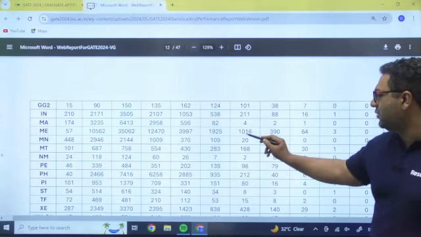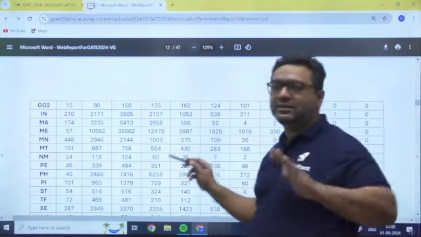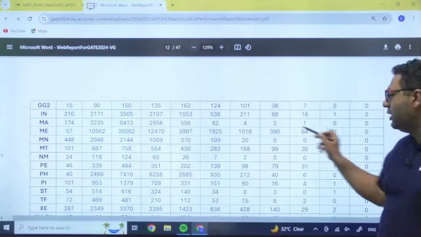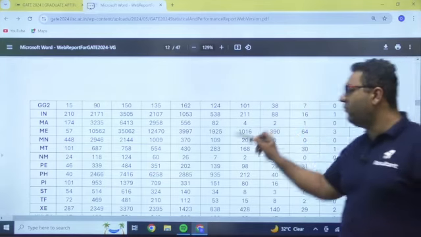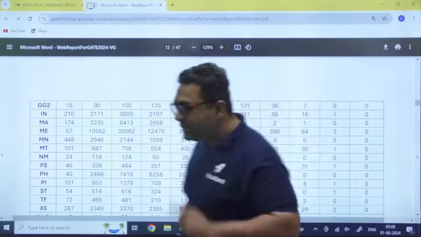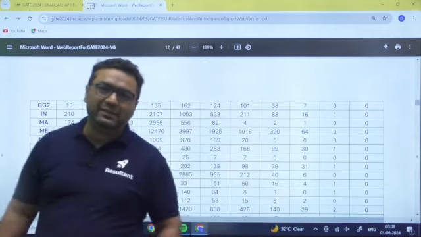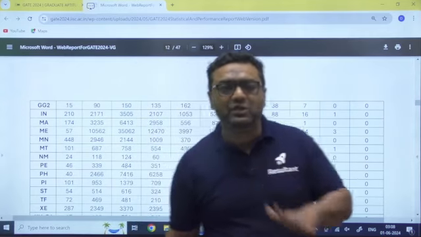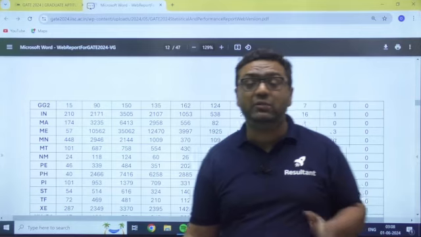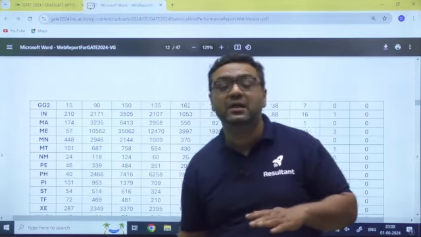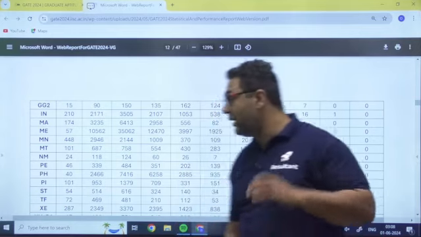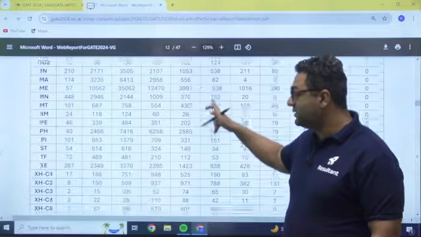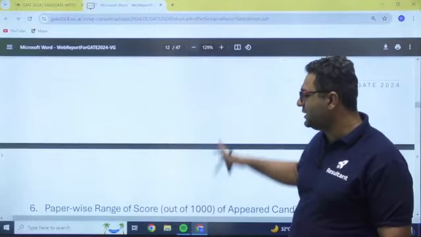So I said, getting 50 is good. After that is the real fight. So 1016, 390 plus 64. These are the students who are really fighting well. When I say really fighting well, it means they have completed the syllabus. They have done a lot of practice over PYQs, they have done the question banks, they have done the test series, they have appeared for mock tests, they have done revisions. That's why I am saying they are the real fighters. So guys, similarly you can check for others as well.